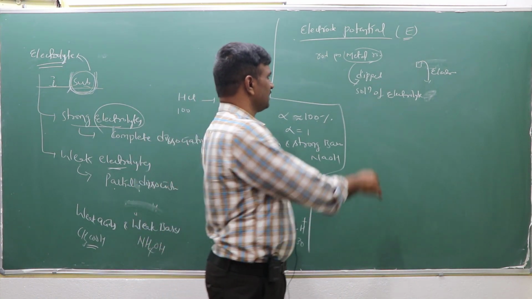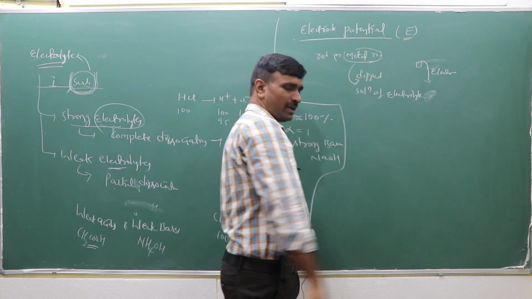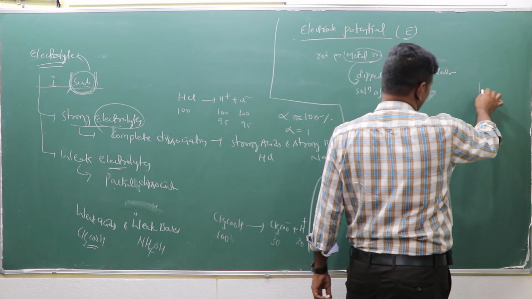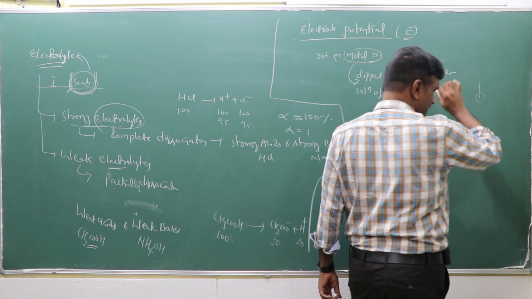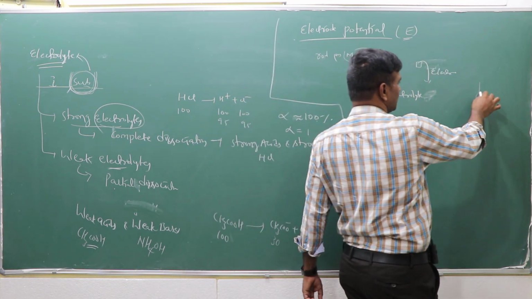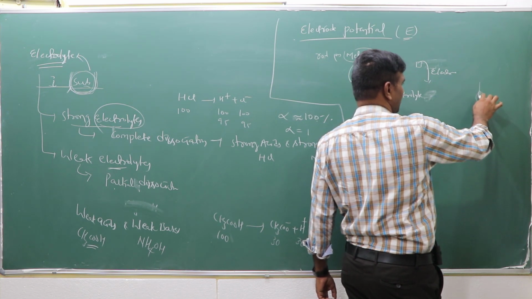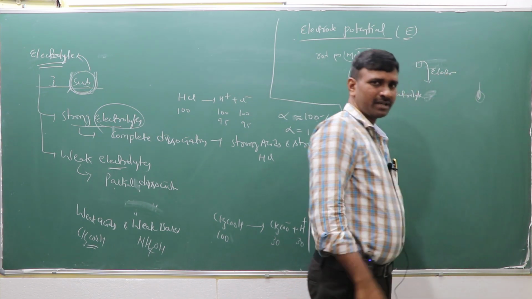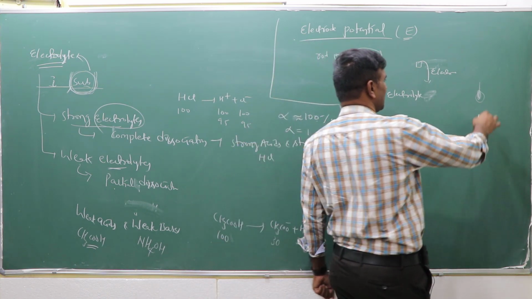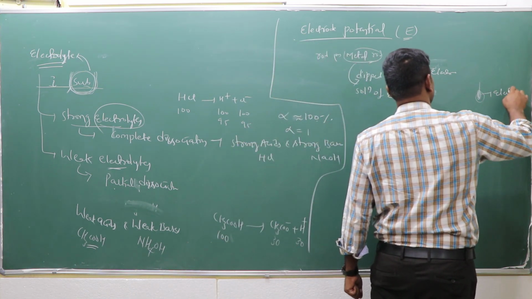What will happen when a metal is dipped in the solution of its electrolyte? The metal is in contact with the electrolyte solution. So at the metal rod position, due to the charge separation, an electric double layer will be generated.